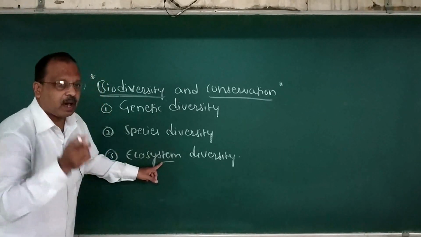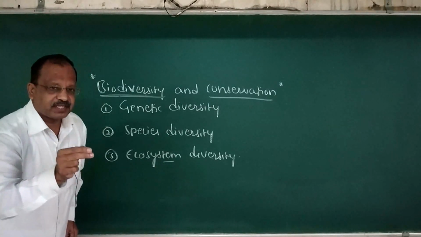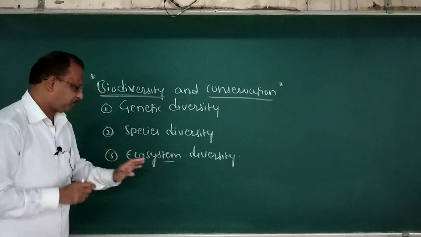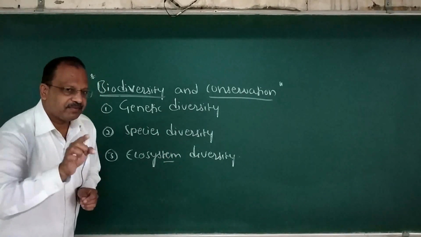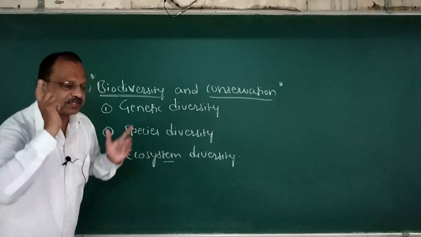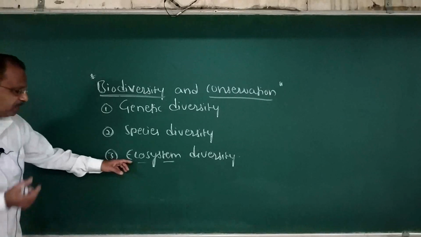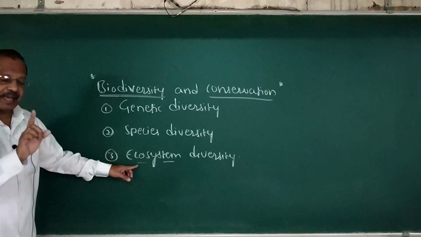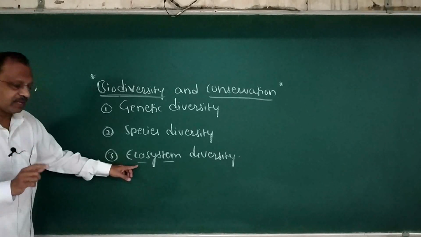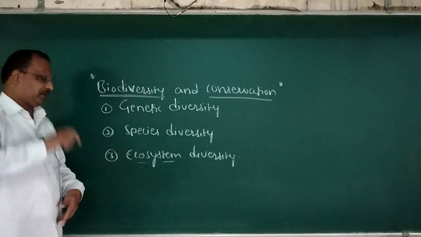Ecosystem diversity refers to diversity in ecosystem. The question arises, what is this ecosystem? The name ecosystem is derived from Greek. Eco means environment. System means interacting, interdependent, complex.